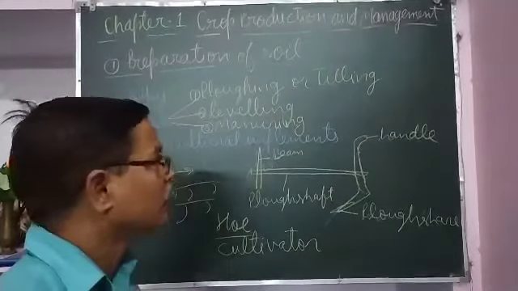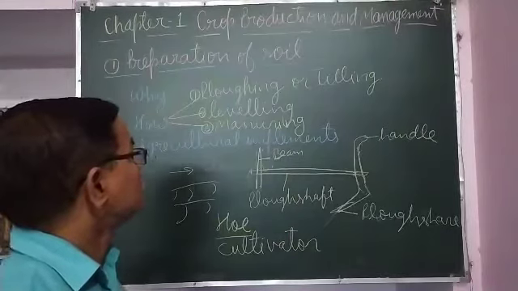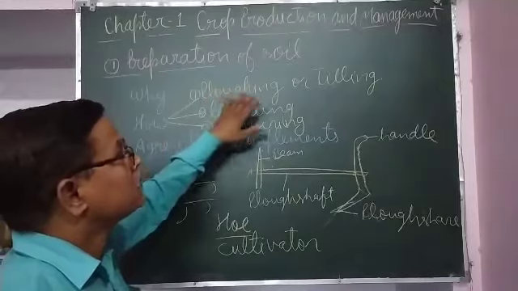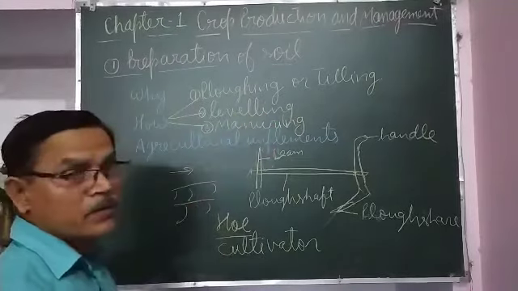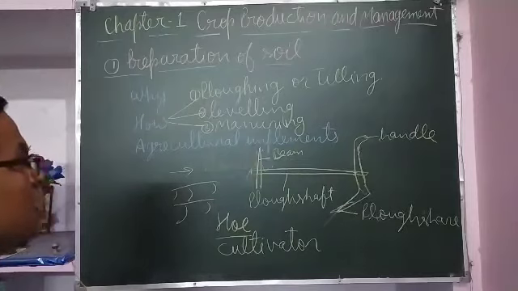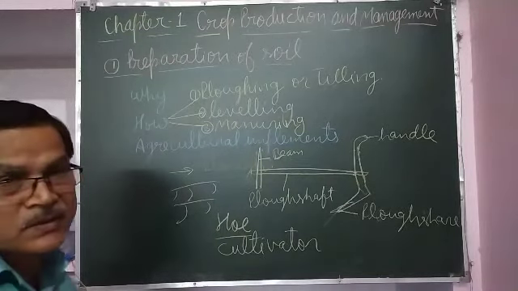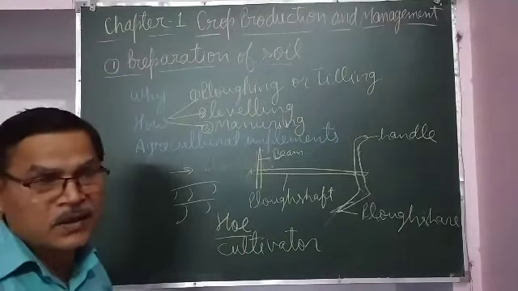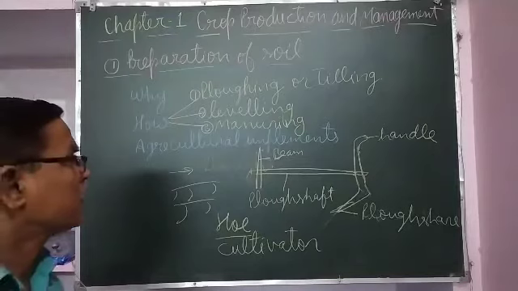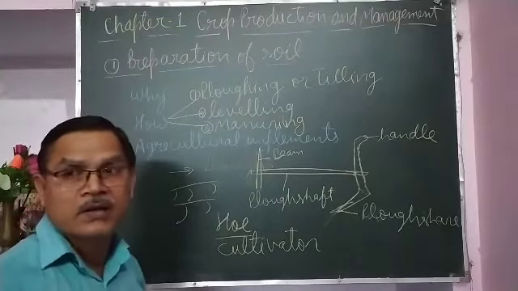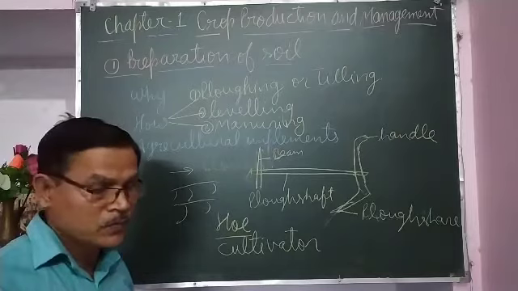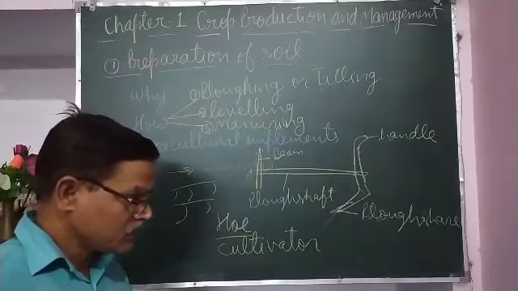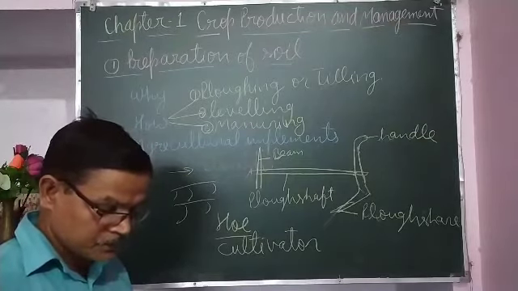Soil is prepared in these three steps: plowing, which is also called tilling, leveling, and manuring. As I told you, if moisture is less, then first the soil is watered, then it is plowed and leveled, and manures are added. Then that soil has sufficient nutrients and sufficient moisture for the germination of seeds. Okay, so after completing these three steps, the soil is prepared.